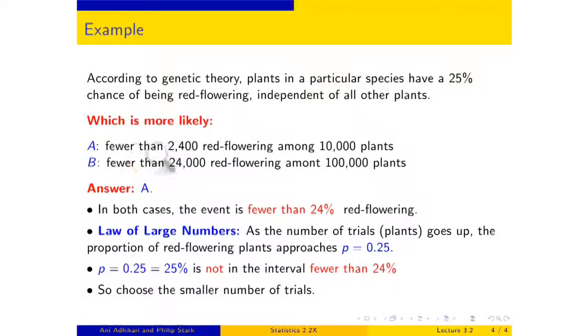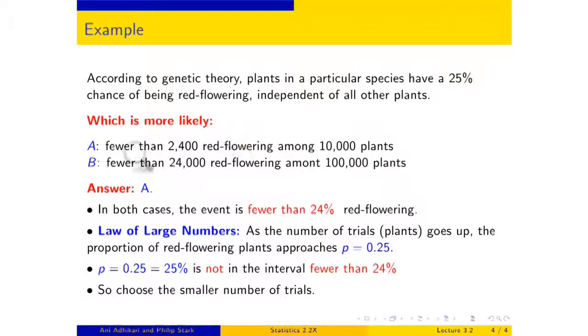But you want fewer than 24%, so don't increase the number of trials. Choose the smaller number of trials. The moral of this story is, if you want an event that doesn't contain your actual probability of success, you're better off going with the smaller number of trials, because with the bigger number of trials you're going to get to the probability of success, which is not what you want.